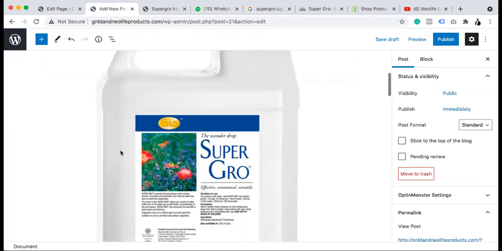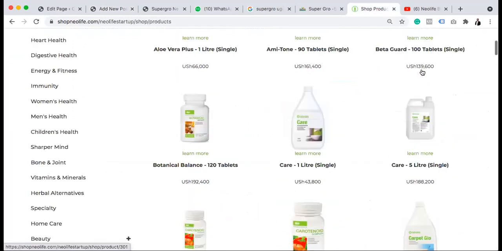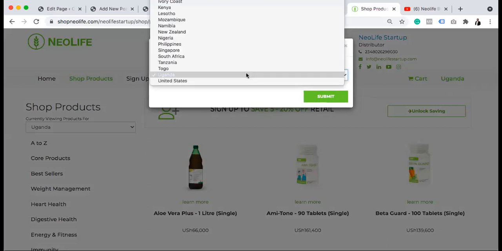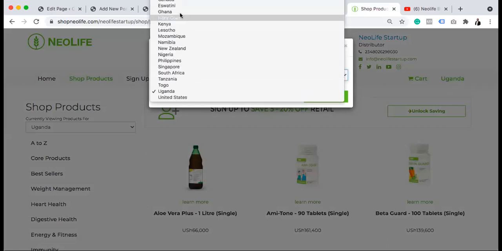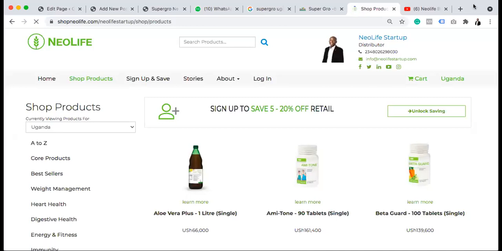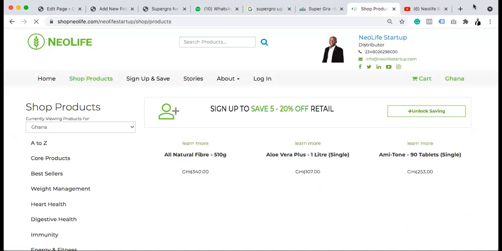So we have this. Now I will switch this to Ghana. Why? Because all those sizes might not be available in Ghana too. So we'll see the kind of product that we have in Ghana. I'll switch to Ghana.